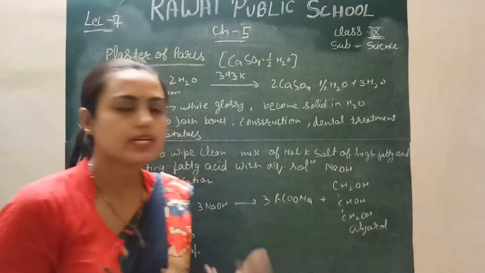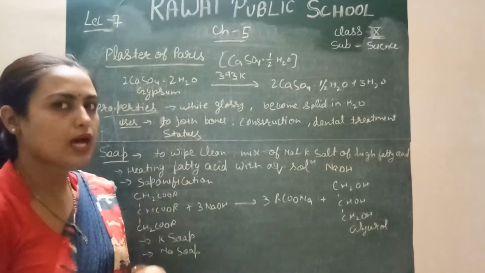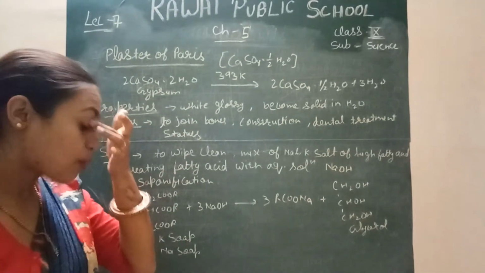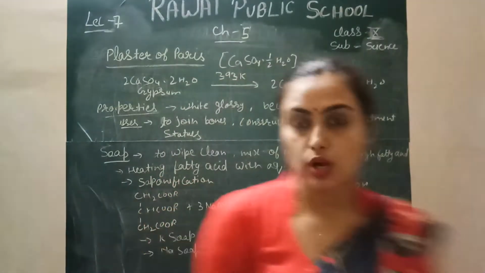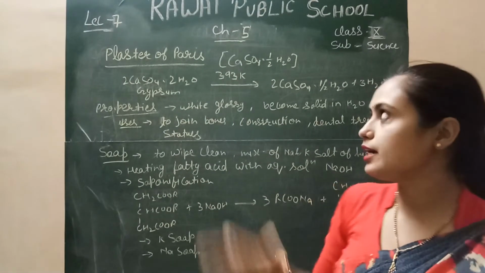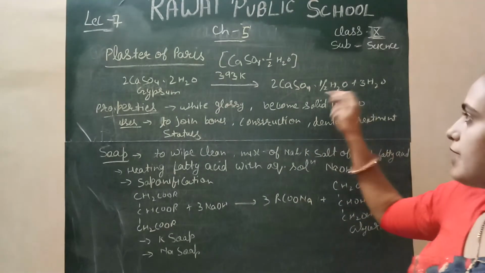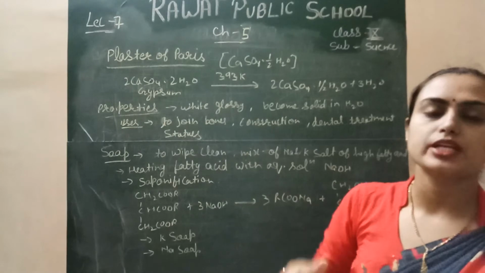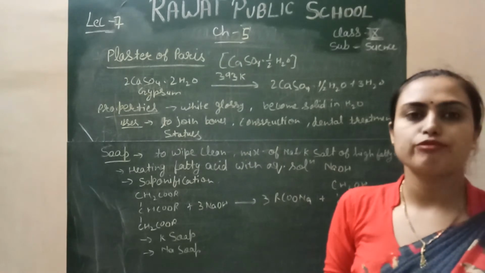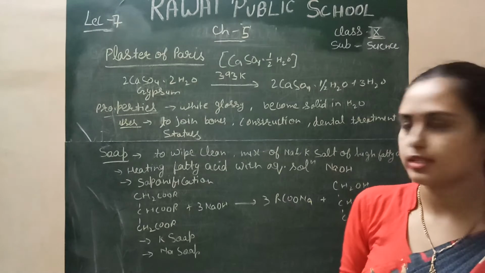So it is very simple to obtain. Right, this is the simple method for making plaster of Paris. Its property is that it is a white glossy solid substance, and it becomes solid when water is added to it. This is your plaster of Paris. If water is added, it is converted into gypsum. It is converted within 10 to 15 minutes after adding the water and becomes a hard substance.